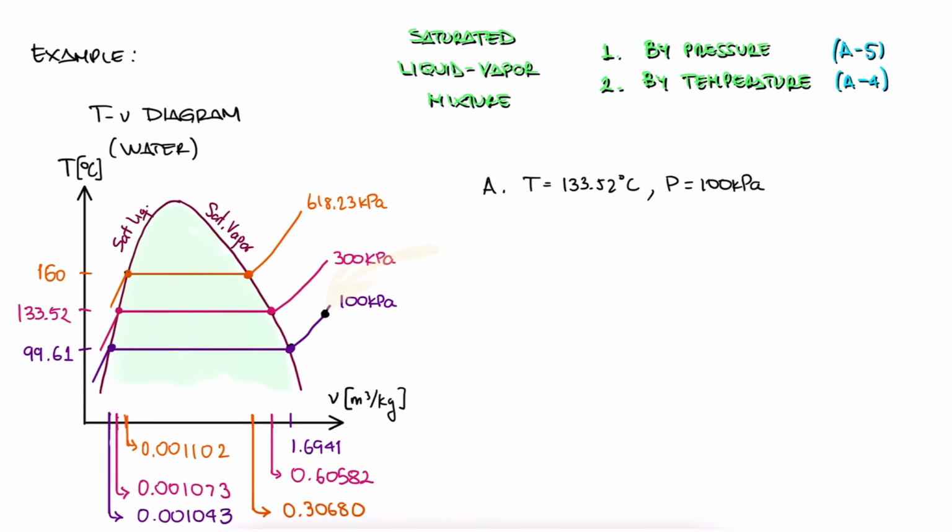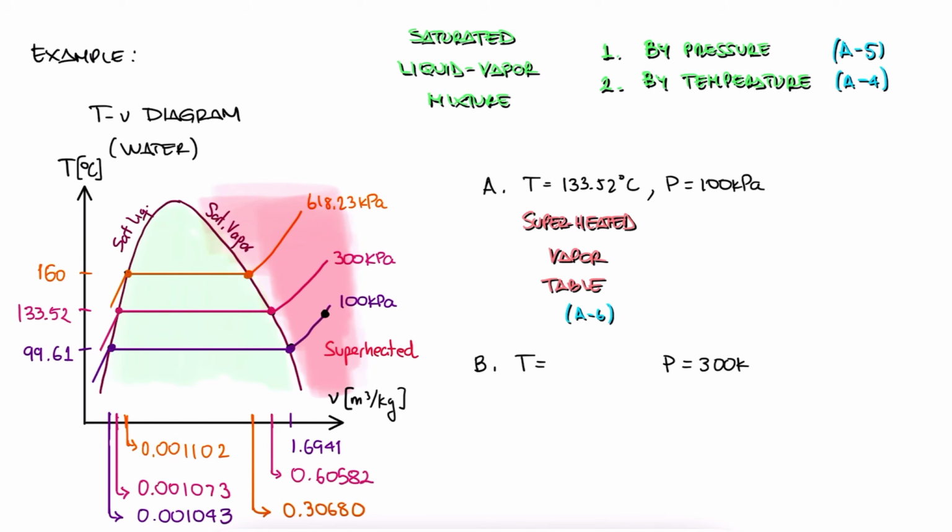If, for example, we know that pressure is 100 kilopascals and that the temperature is 133.52 degrees Celsius, what region and table would we use? Well, since for 100 kilopascals the saturation temperature is 99.61 degrees Celsius, being at 133.52 means that we are in the superheated vapor region. In this case, we'd use the superheated table. What about 300 kilopascals and 133.52 Celsius?